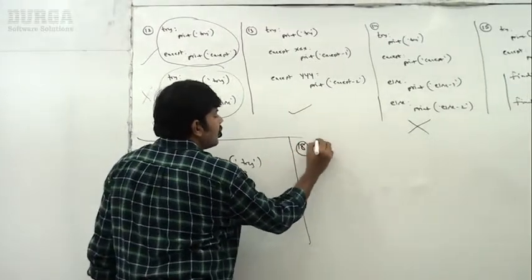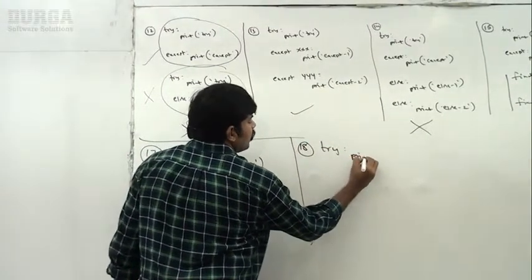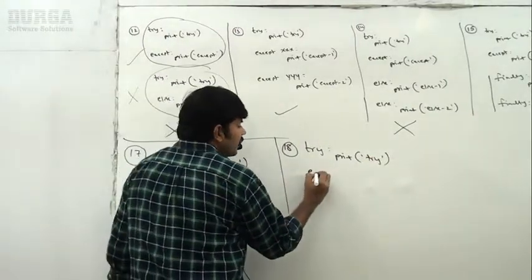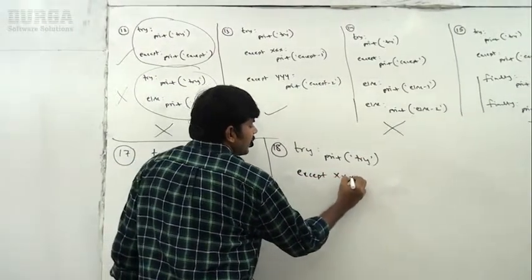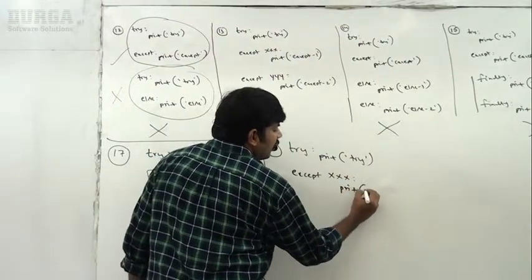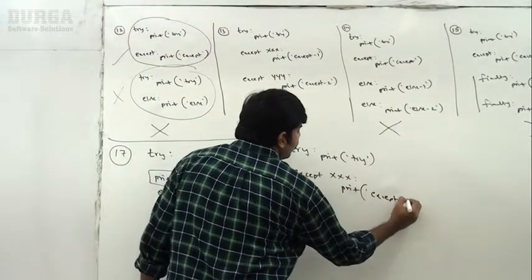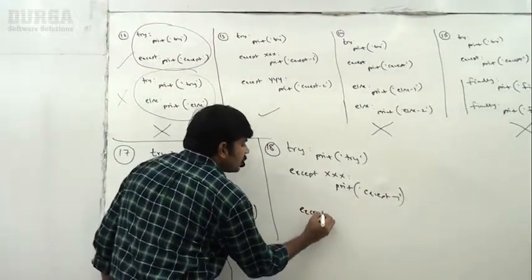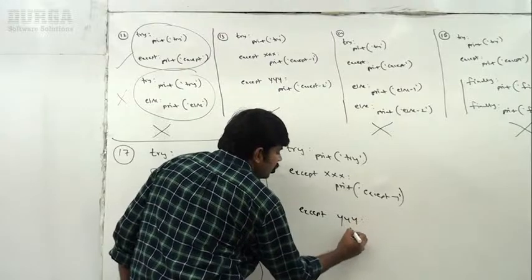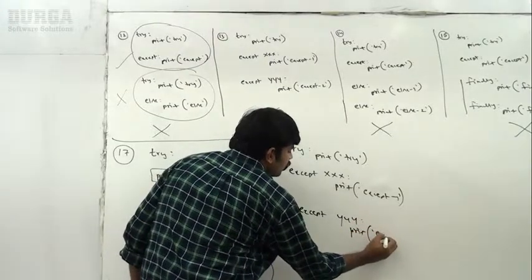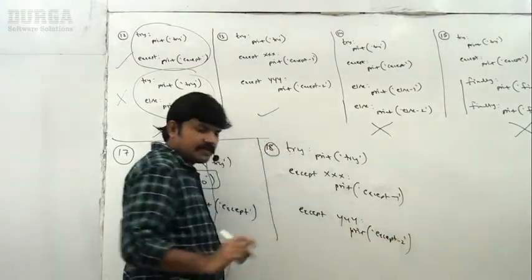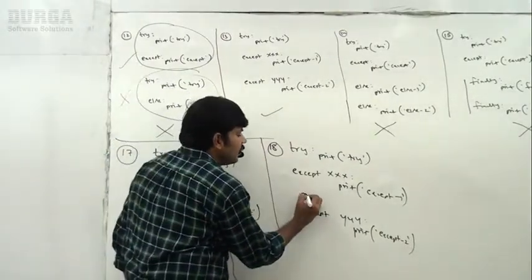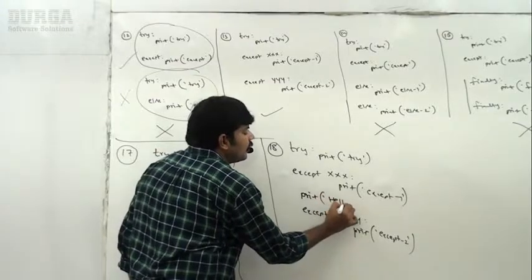Okay, here try, I'm taking print of try. Now except x, print of except 1, like this, right? Now except y, print except 2, like this I'm taking. Now between the first except block and the second except block, in the middle I'm taking print hello.